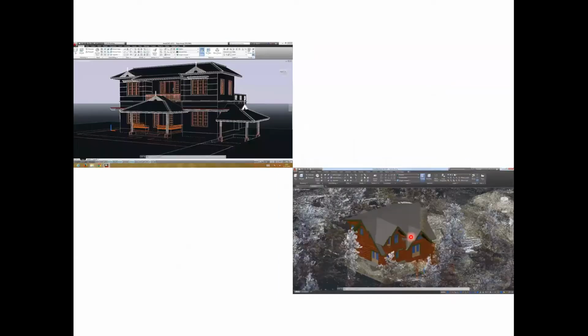AutoCAD is basically a 3D and 2D drawing software, and it is very popular in the field. There are many jobs related to drafting itself. The person who is good in drafting will get a very good salary as far as drafting skill in AutoCAD is concerned.